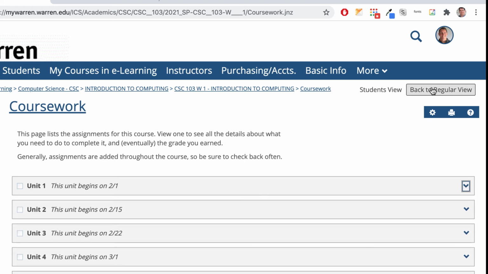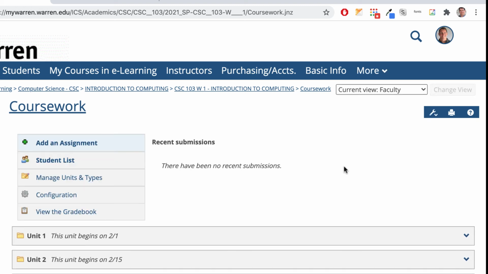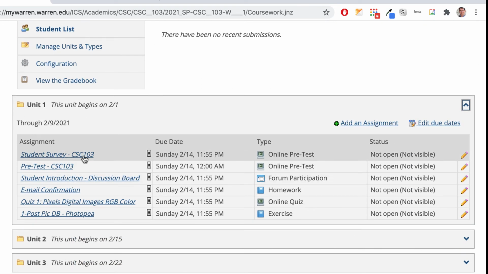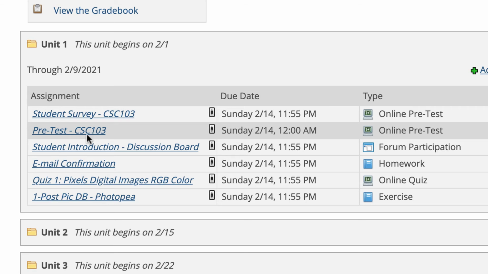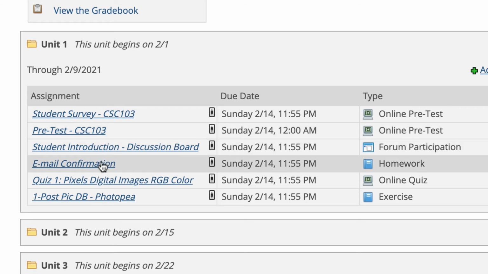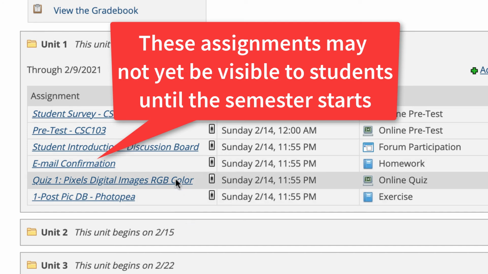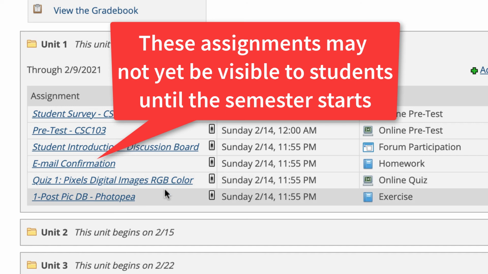There's no assignments in there, but if I go back to my instructor view, I have a bunch of assignments in here already, and for your first week, you'll have a student survey that you're going to do. There's a pre-test. There's a student introduction assignment. There's an email confirmation, which means I'm going to send you an email from MyWarren, and I want you to respond to me or reply to me so I know that I have the right email in MyWarren. So that's going to be an assignment that you'll get graded on. And then we'll get into some of our content, pixels, digital images. We'll be working with digital images and photo editing in our first unit. So those are some things we'll be doing the first week.